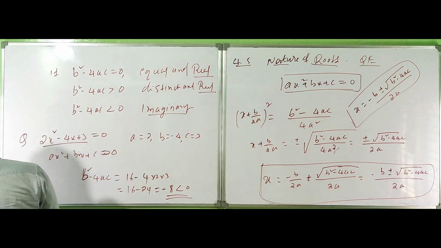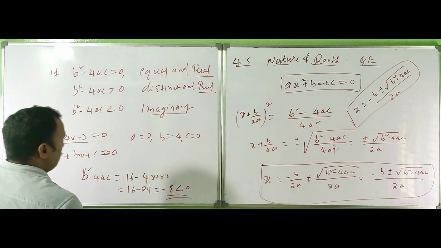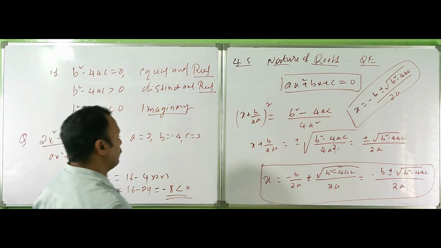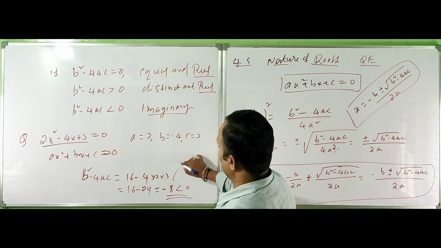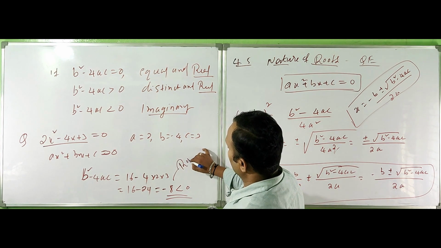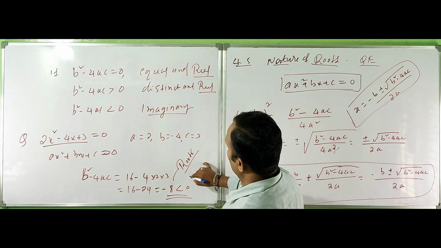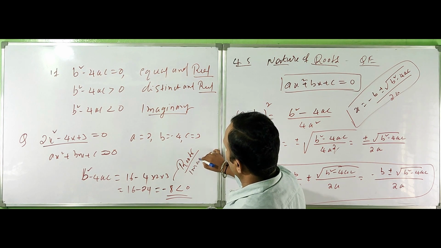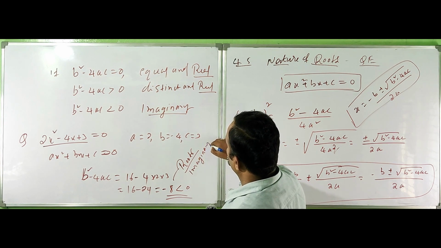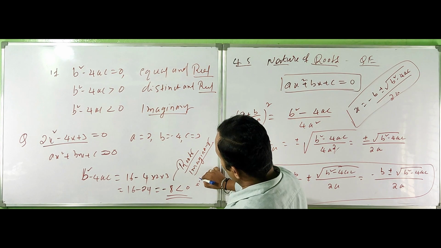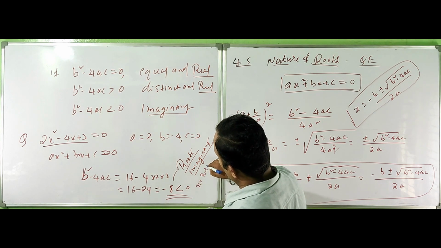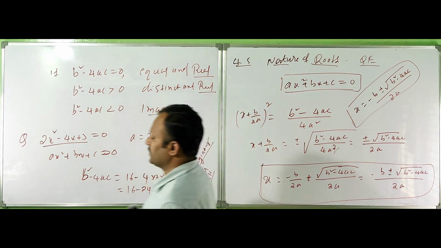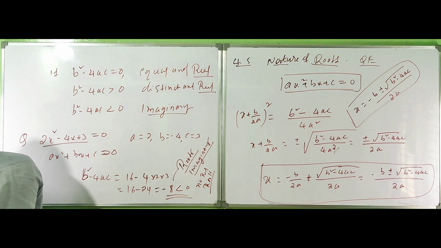So the roots are imaginary. For this equation, there are no real roots. The equation does not have any real roots.